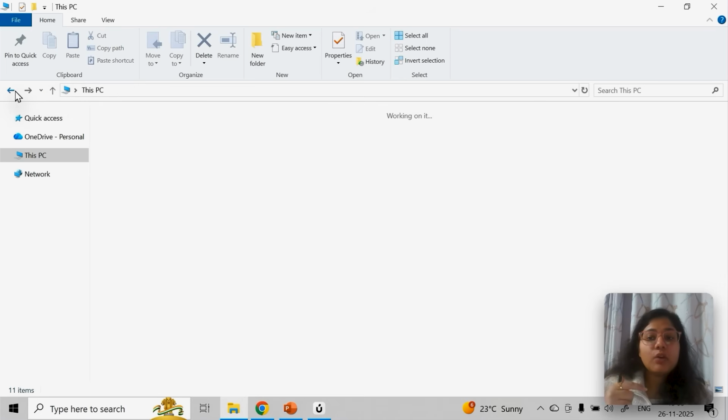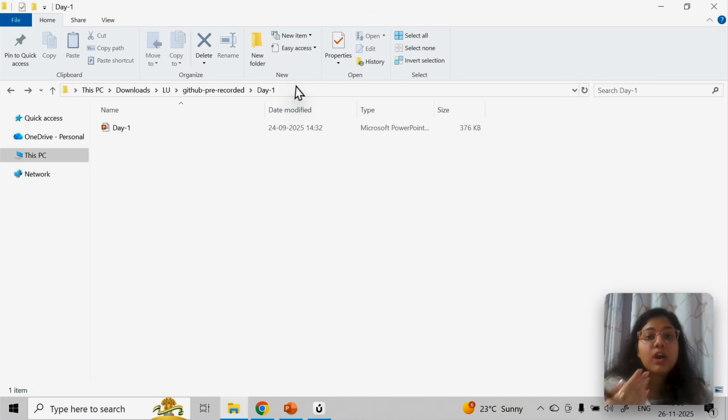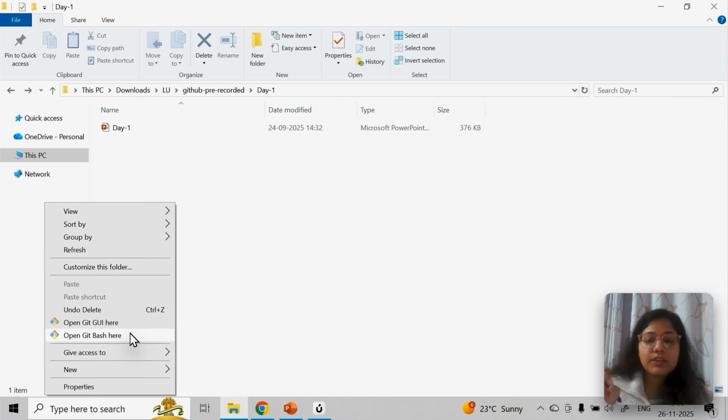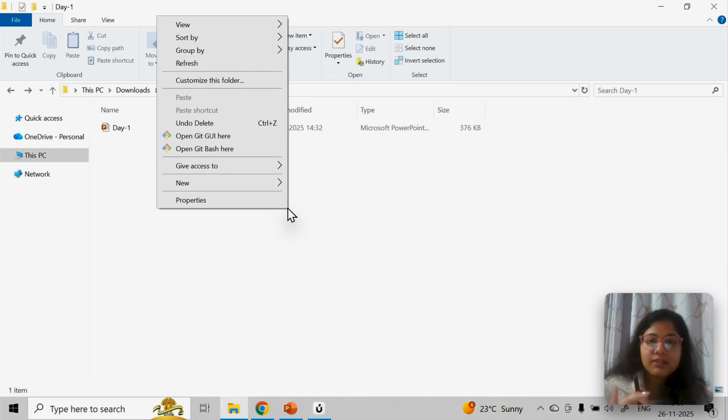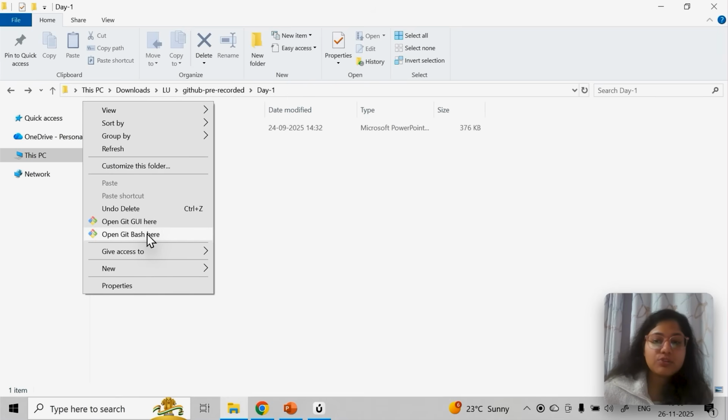Next, how will you know that it is installed? You just need to go anywhere in your laptop, right click and see the option Open Git Bash here. If you are able to see these two options, basically Git is installed. You can even see it right now if you right click here. These two options will not come if Git is not installed, and once Git is installed, you can see them.